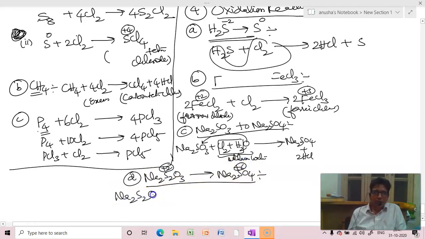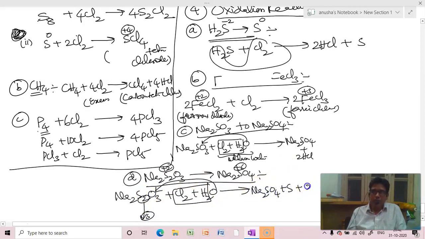So take Na2S2O3, treat it with chlorine water. It loses 2HCl, oxygen is added, one sulfur is removed. We'll get Na2SO4 plus 1 sulfur plus 2HCl. See, 2HCl is removed, oxygen is added, sulfur is removed. Are you getting my point better?